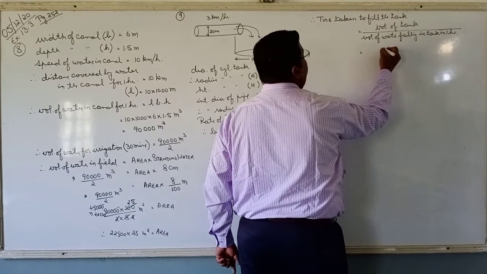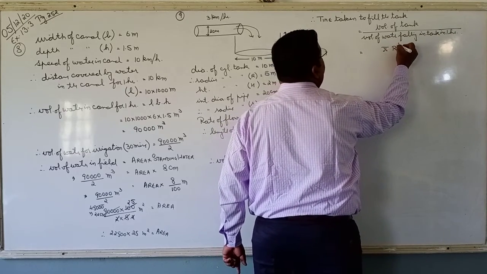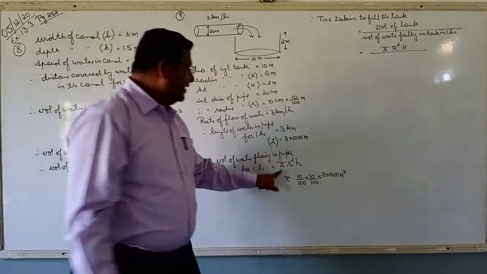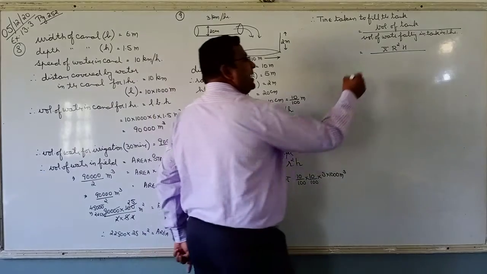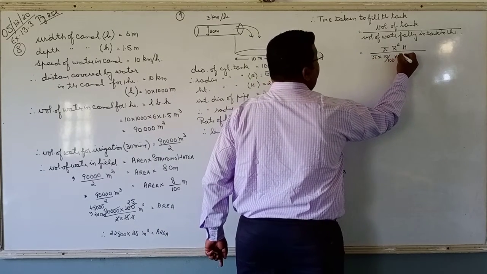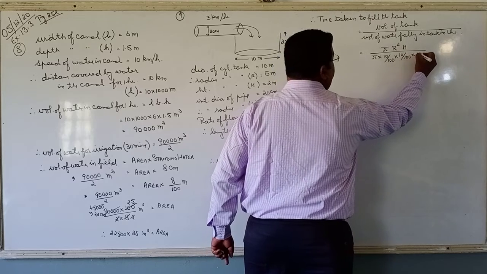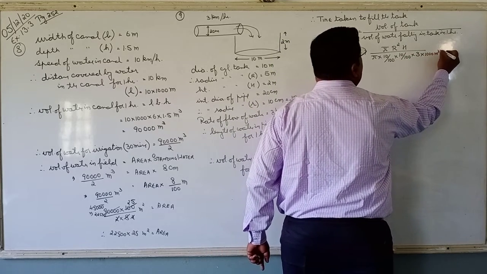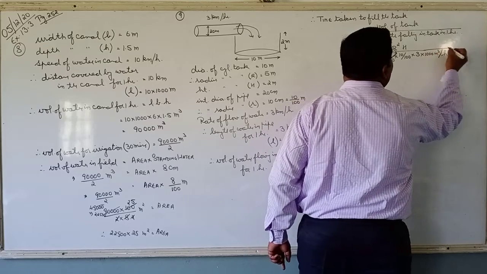So volume of tank, if the tank is in the form of a cylinder, is pi capital R square H upon pi small r square h. We already calculated pi into 10 upon 100 into 10 upon 100 into 3 into 1000 meter cube per hour.